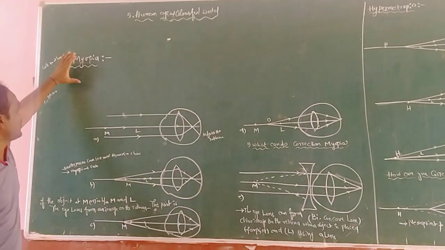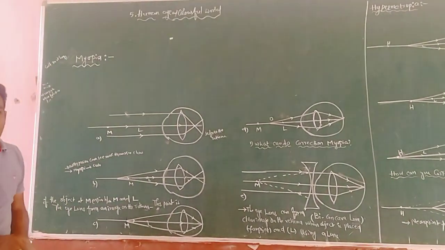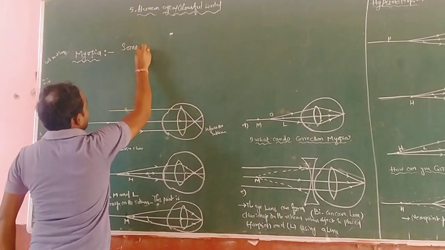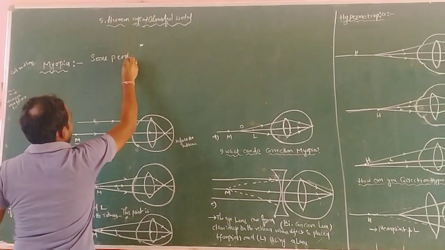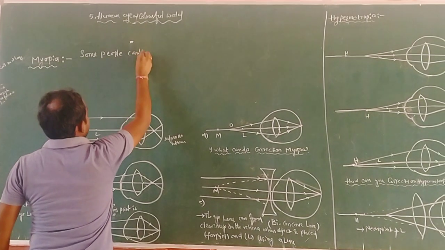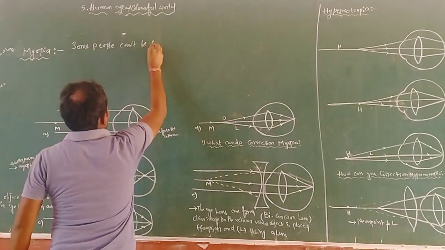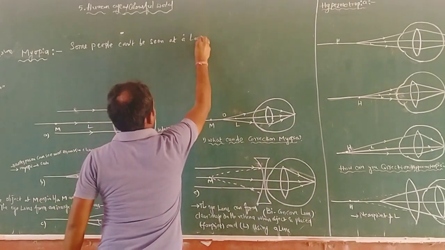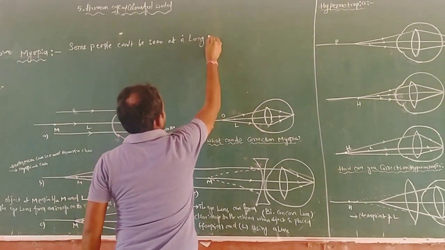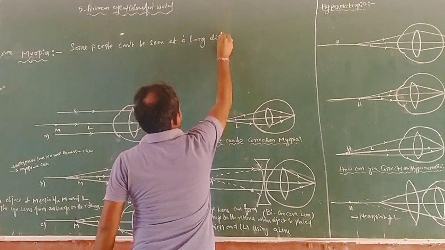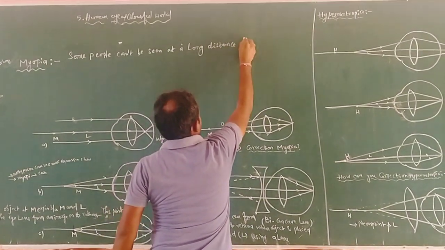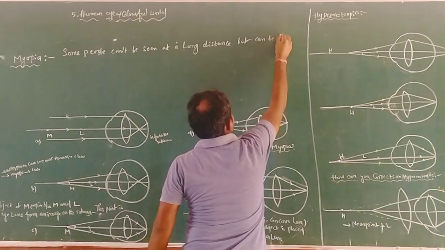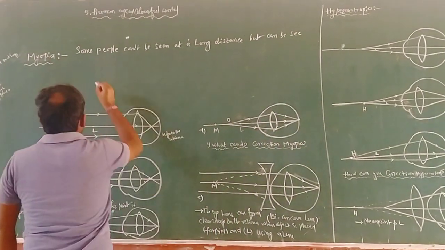So what is the definition of myopia? According to the definition, some people cannot see at a long distance but can see nearby objects.